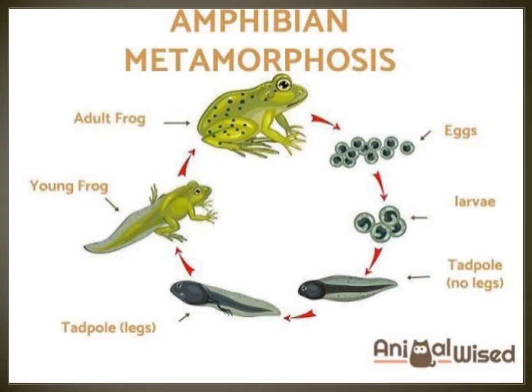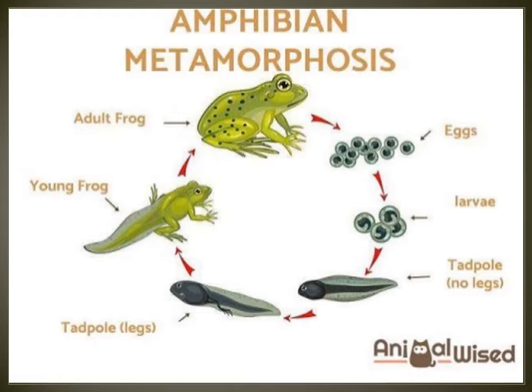Metamorphosis is the process where there is a change in physical form or characteristic during development of an animal. Metamorphosis means development of an animal, the change in the physical form.